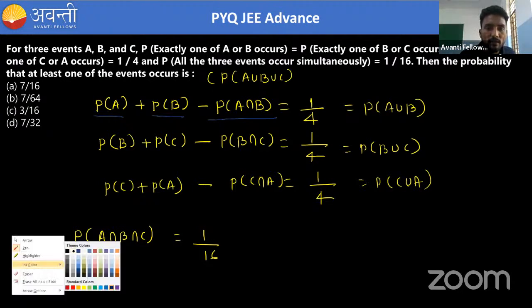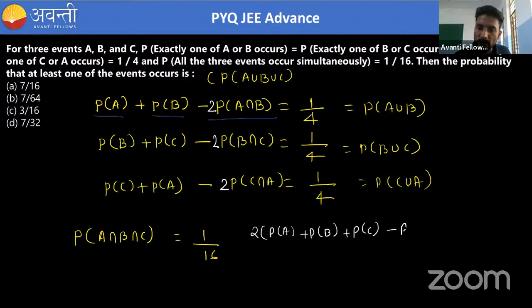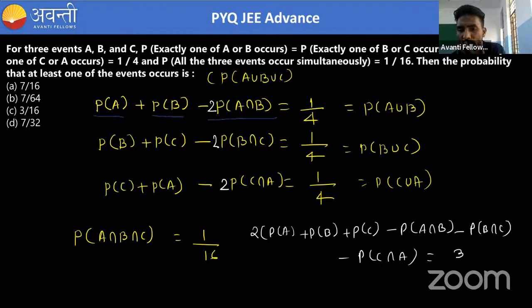The formula is like minus 2 into, okay, because this is minus 2, I guess, and this is minus 2. So if we add all these things, what will we get? We will get 2PA plus 2PB plus 2PC minus PA intersection B minus PB intersection C minus PC intersection A. If we add this, it is 1 by 4, 1 by 4 and 1 by 4, which becomes 3 by 4.